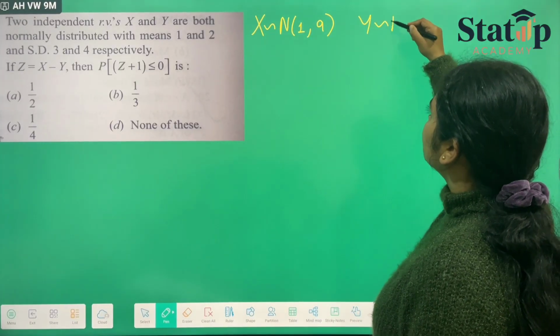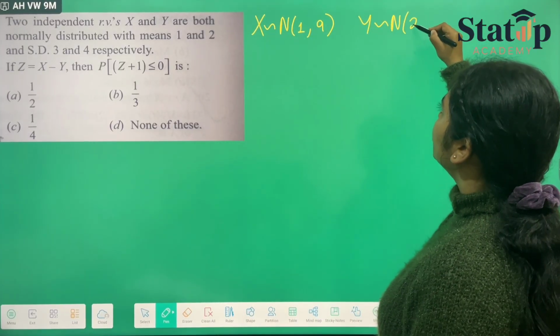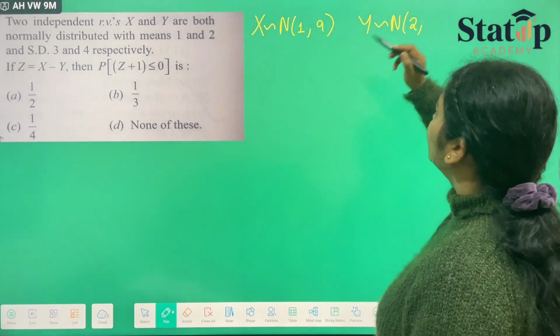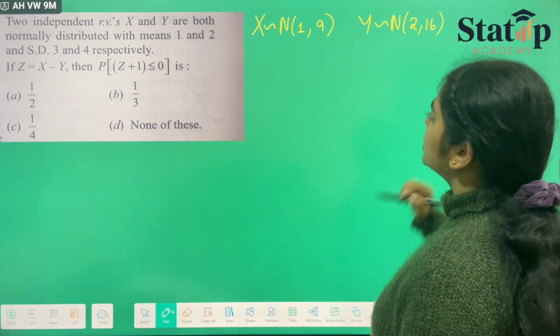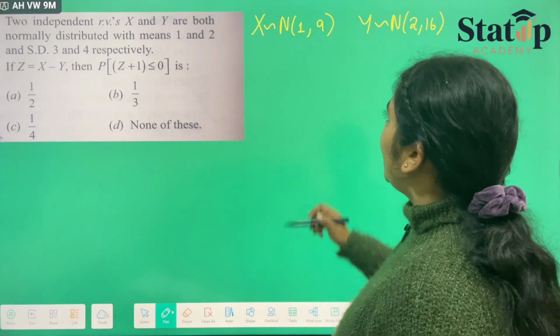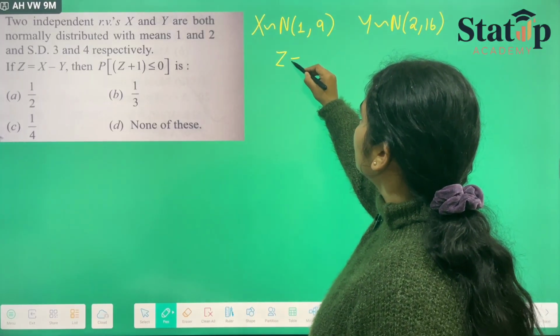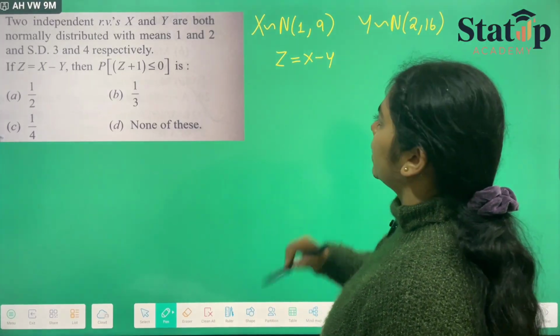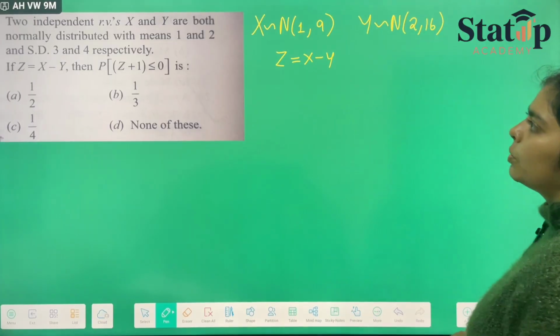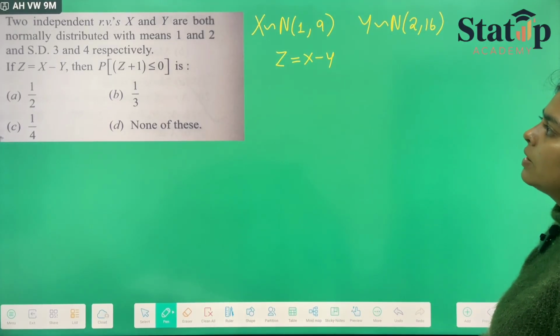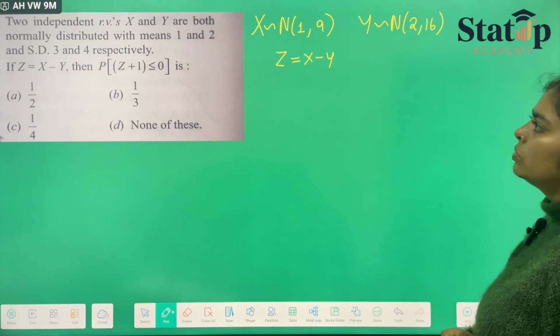And y also belongs to a normal distribution with mean 2 and standard deviation 4, so variance will be 16. They have given us that z equals x minus y, and we have to find the probability that z plus 1 is less than or equal to 0.